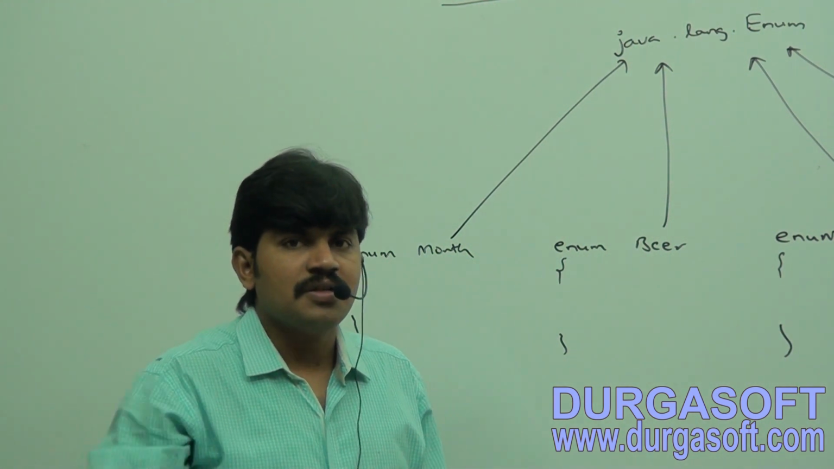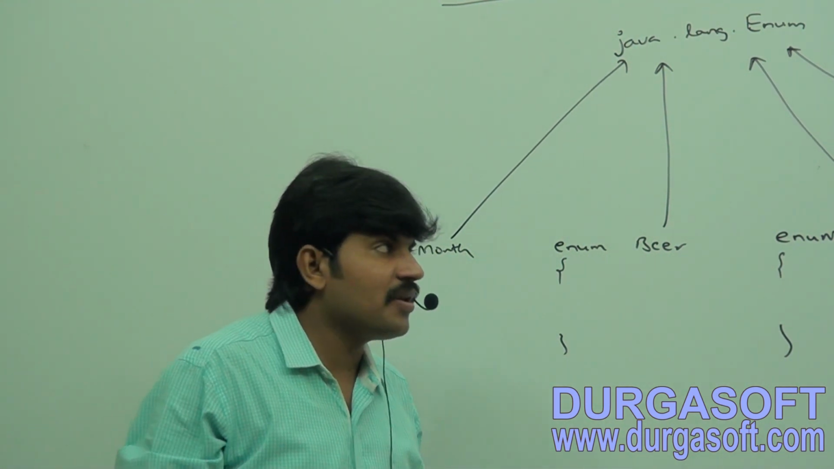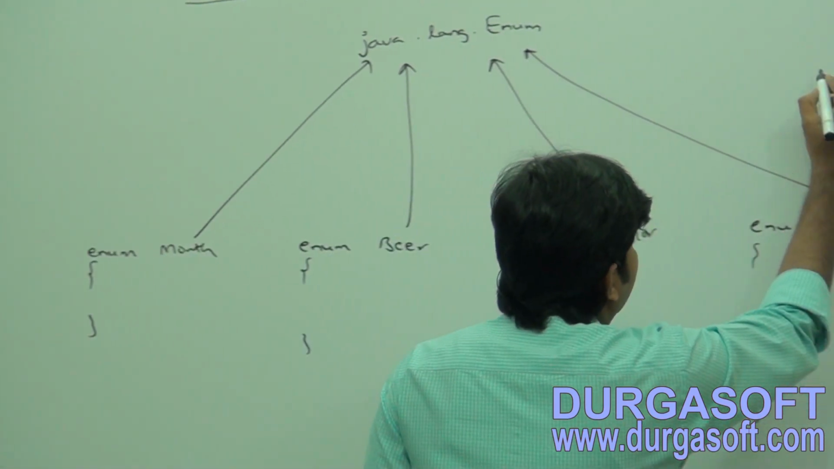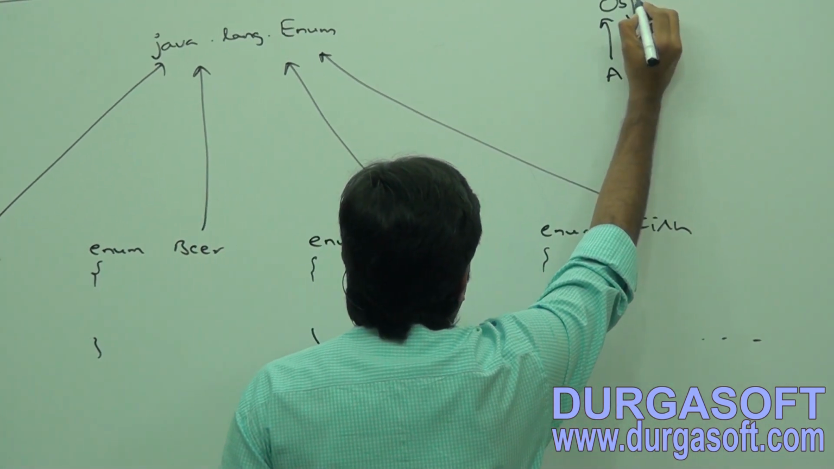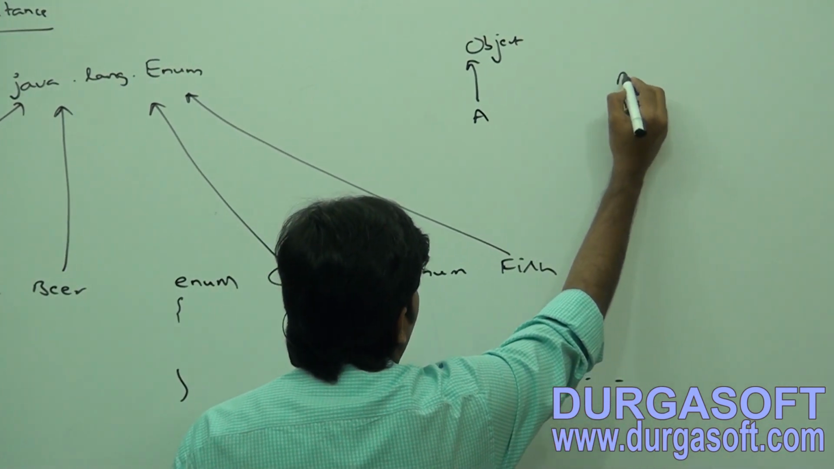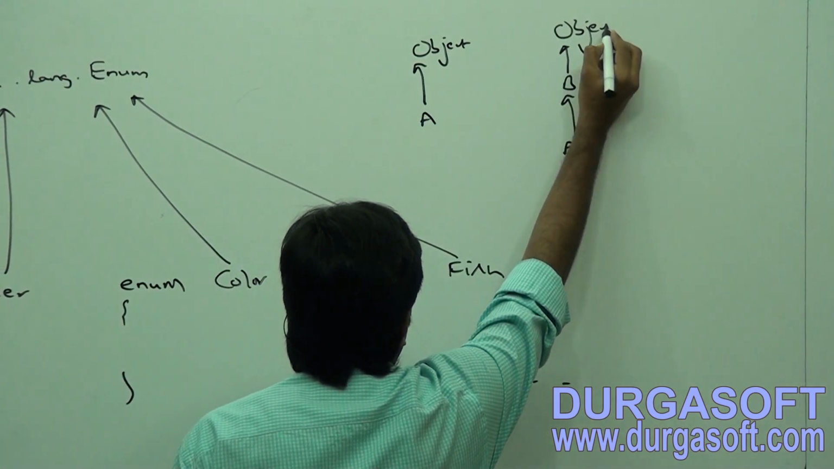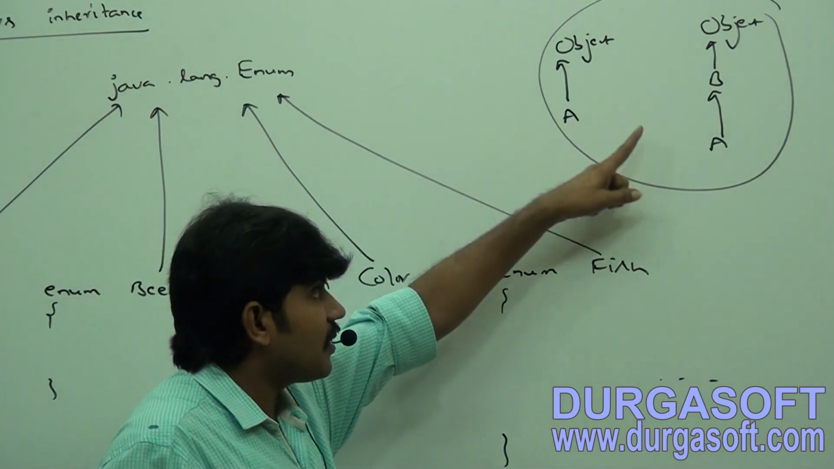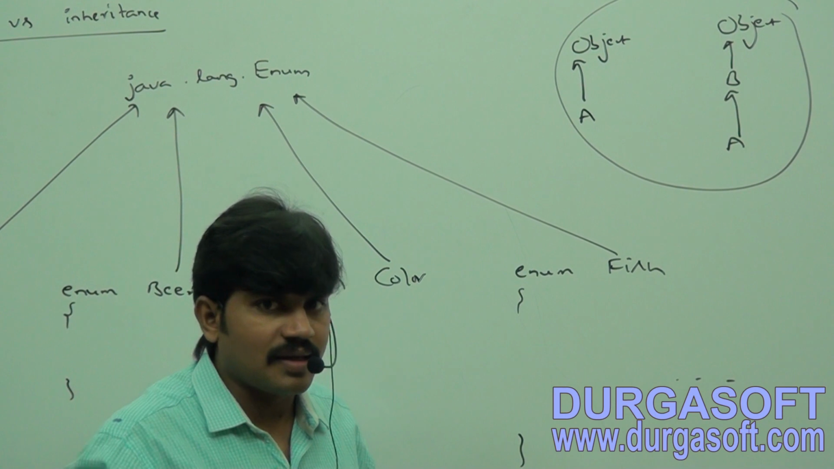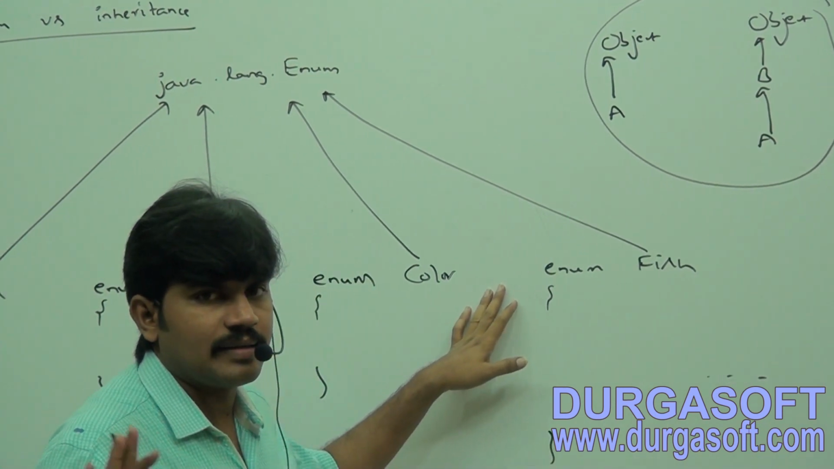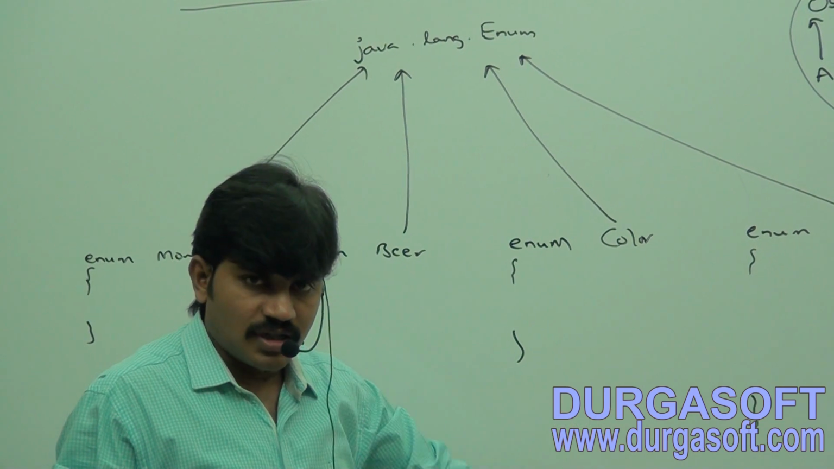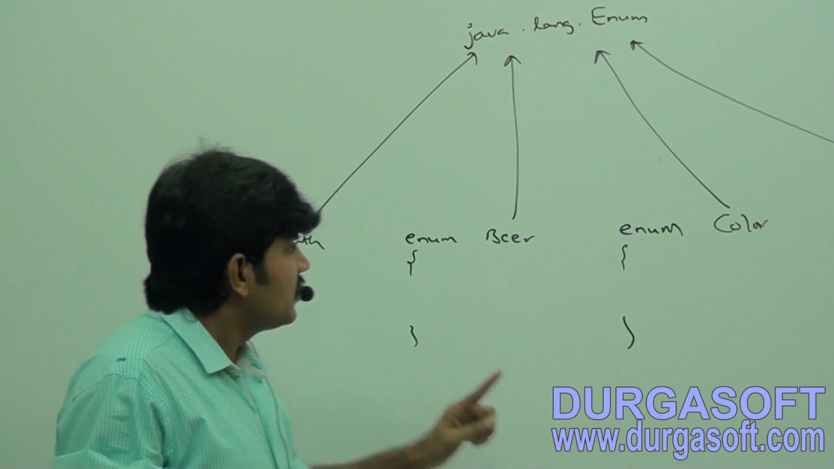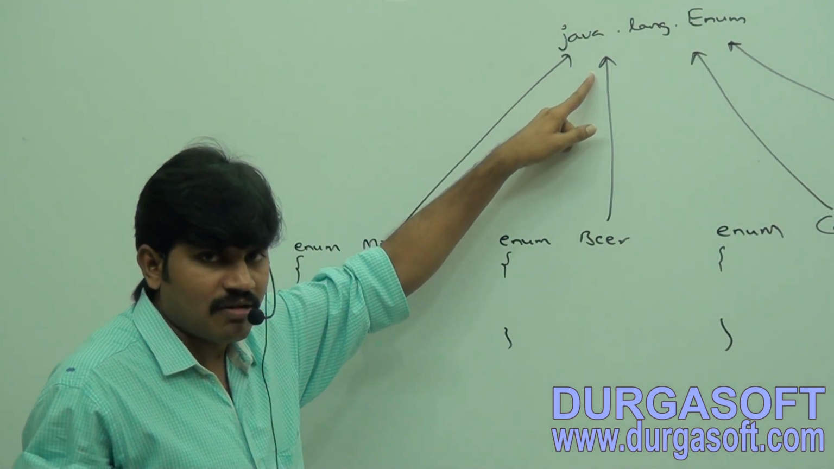What is the difference? Every class in Java is a child class of Object either directly or indirectly. Suppose A is the child of Object class, or A is the child of B, which is the child of Object class. Every class is a child of Object either directly or indirectly. But here there is no indirect terminology. All enums in Java are direct child classes of java.lang.Enum. It's always extending java.lang.Enum.